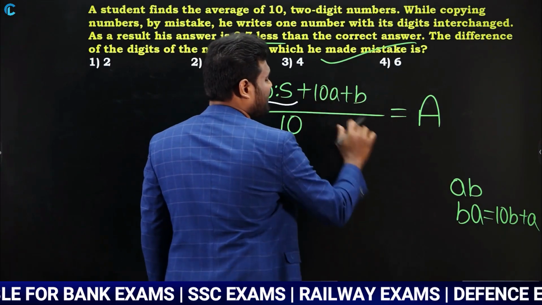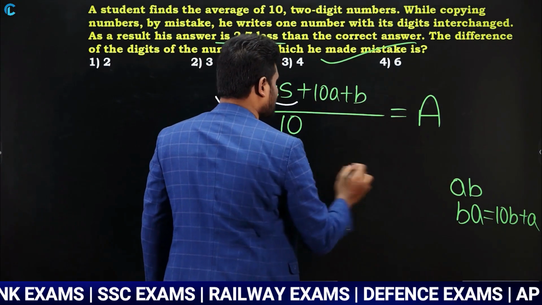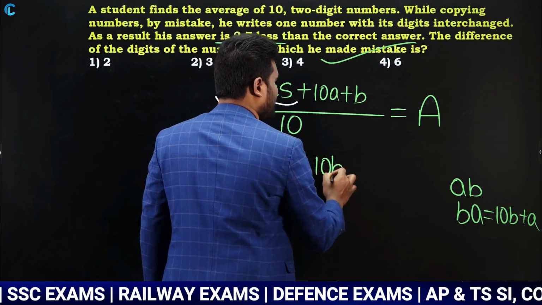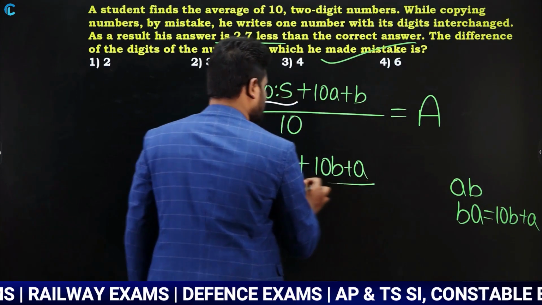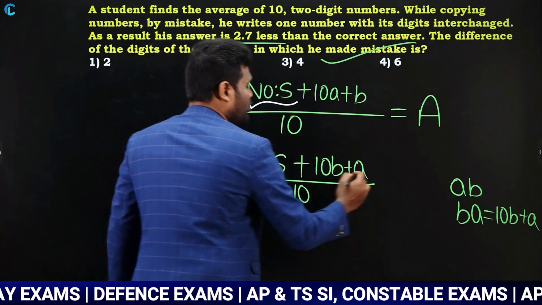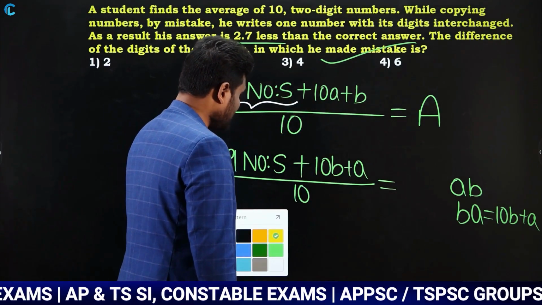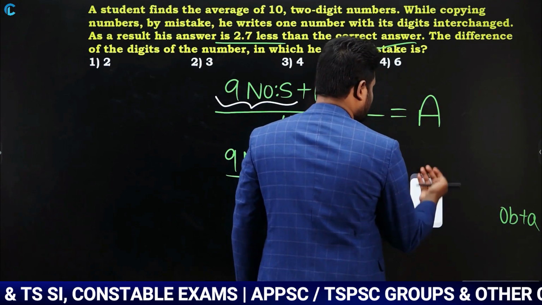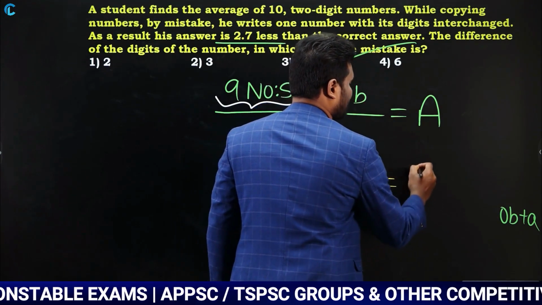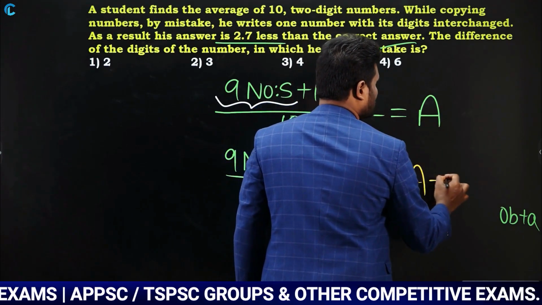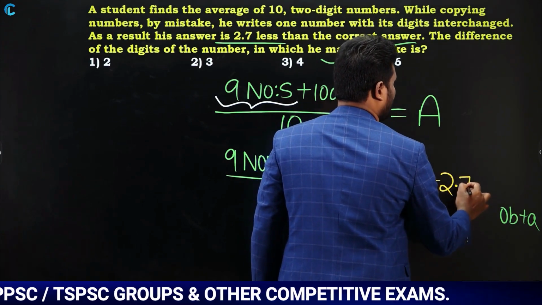But this 10th number interchanged, AB interchanged as BA, then it is going to be 10B plus A. As it is average, so divide by 10. Now due to this, what happened? The answer is going to get less. How much less? 2.7 less. Initially it is A, now it is going to be A minus 2.7.